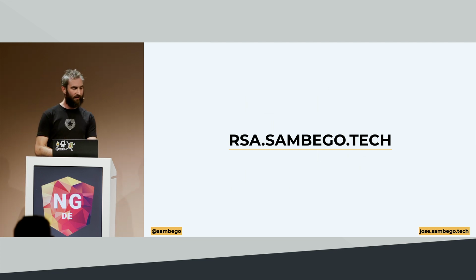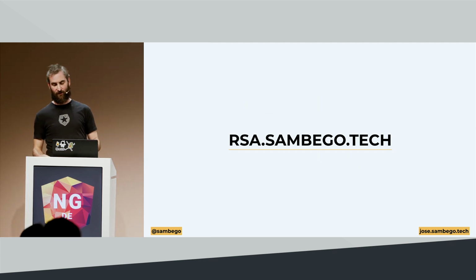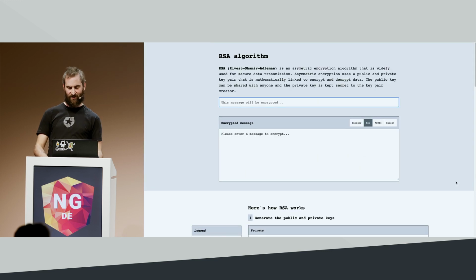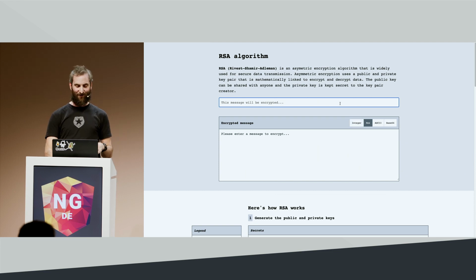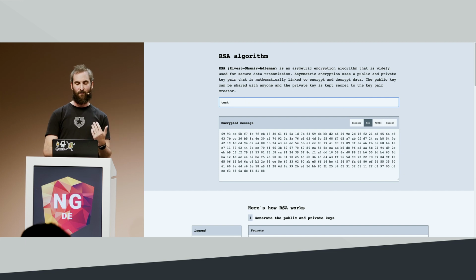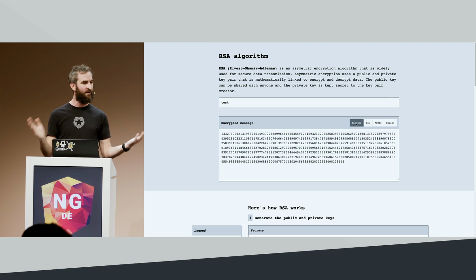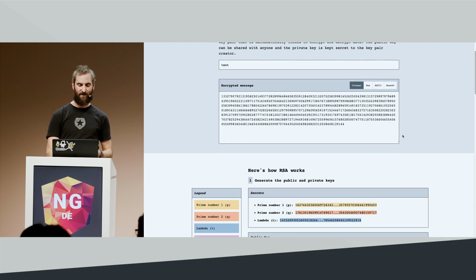And I created a little playground for this, or a little interactive tutorial. And if you're interested in learning a bit more about RSA or reading, again, what I had to say just now, I created rsa.tech, which is still a work in progress, but I'm ready to share it with you anyway. And if you type any message here on the top, let's say test, you'll see that we get an encrypted message in a few different formats. And one of them is that integer. This is the mathematical or the integer representation of this word test.